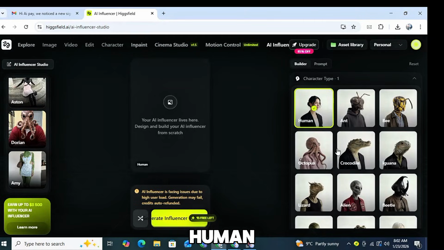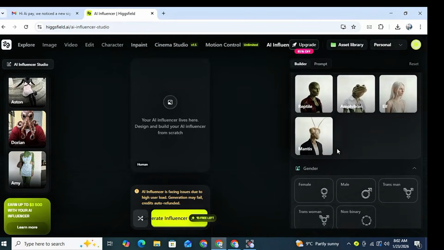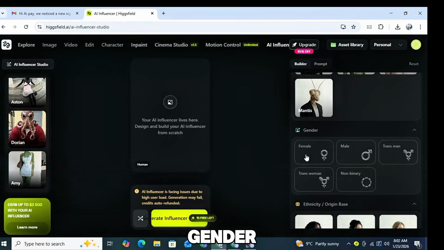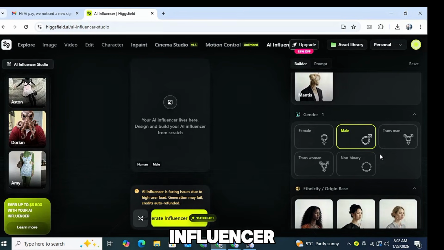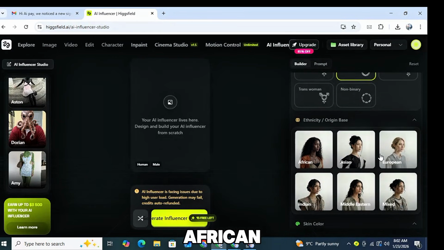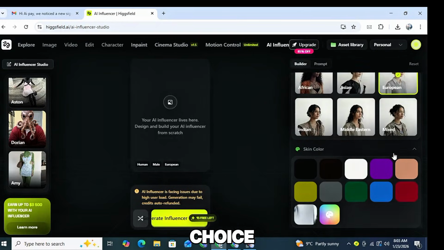Start by selecting Human in the character type. After that, scroll down and choose the gender of your influencer, either male or female. I will choose a male character. Next, you will see the option to select the type of influencer based on ethnicity: African, Asian, or European. Pick anyone according to your choice.